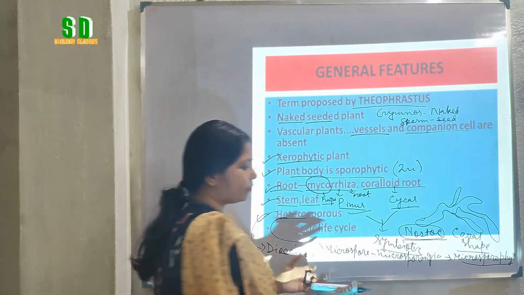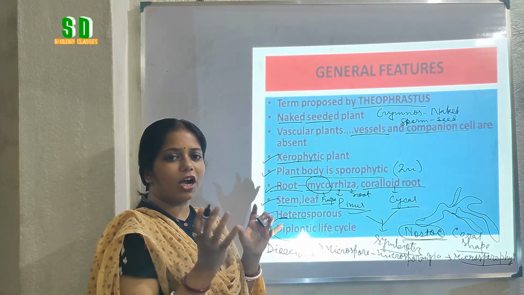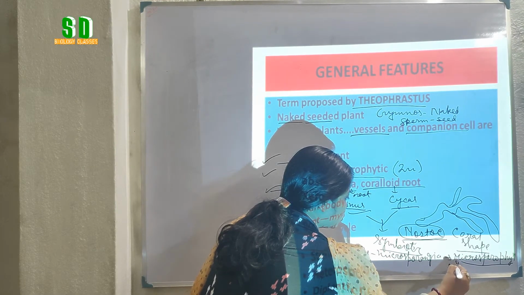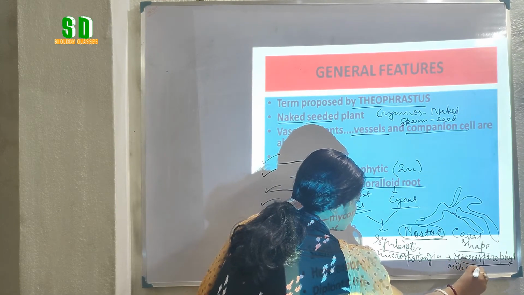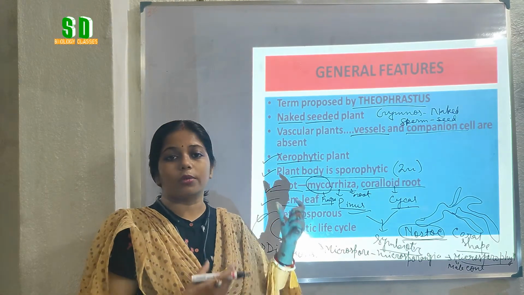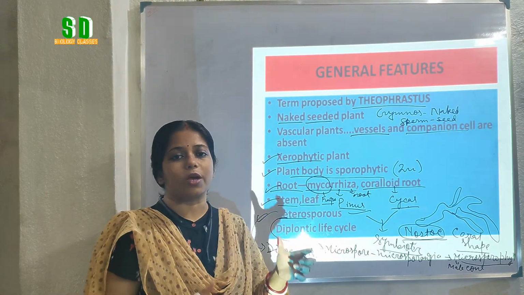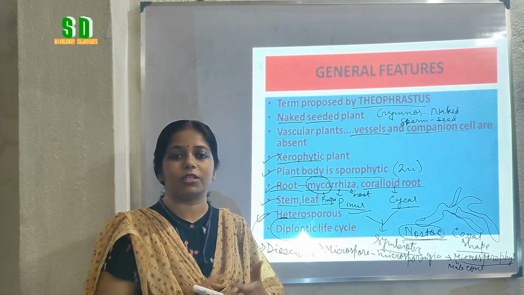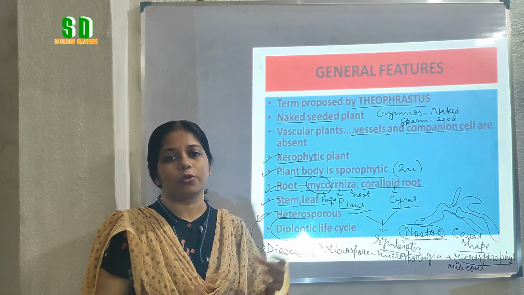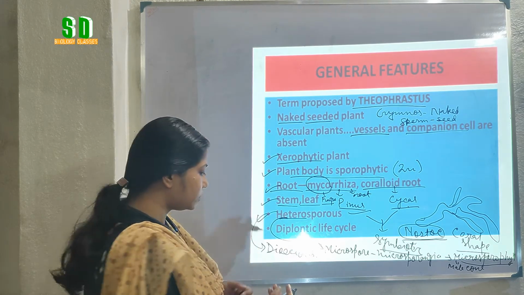The microsporophylls compact and make a hard woody structure, the cone, and that cone is called the male cone. So in the case of Pinus or some other members of the gymnosperm, they make a cone-like structure. Mainly we can see this type of cone-like structure in the higher groups of the gymnosperm.